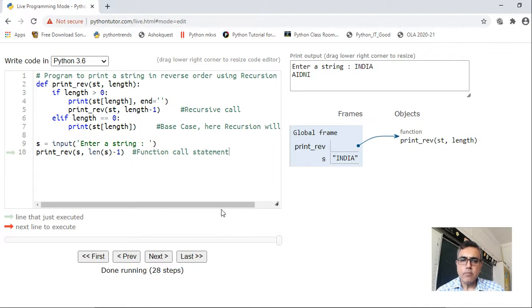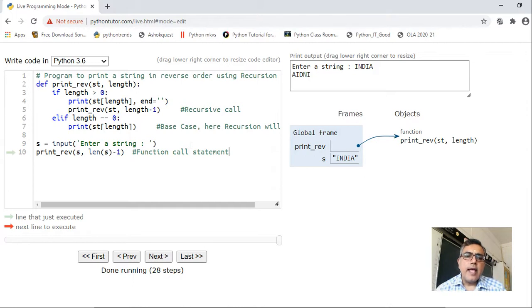So initially, suppose I give the string kvs, the length of kvs will be what? The length of kvs will be 3, right? I will call this function with length minus 1. So what will this function initially receive? It will receive kvs and 2, right? We will execute this code.